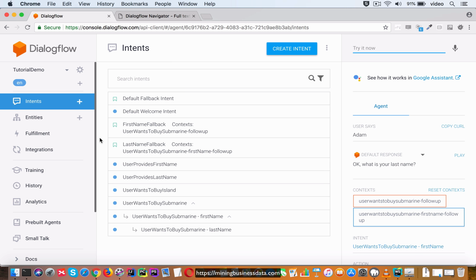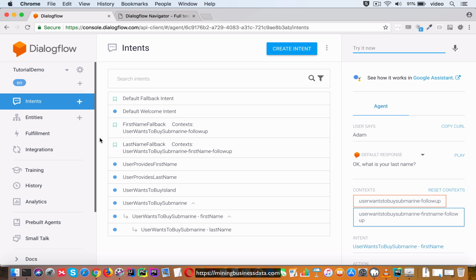In other words, like I said before, the intents which don't have any input context will be candidate intents at every step in the conversation. Now that actually has some benefits. For example, you want the fallback to always be active, to always be a candidate at every step, because if you can't handle it, then you certainly want the fallback to get triggered. But it also means that you have to be careful when you create intents which don't have an input context, because you want to be pretty sure that they will not be conflicting with the other intents which you want to actually fire at that point in the conversation.